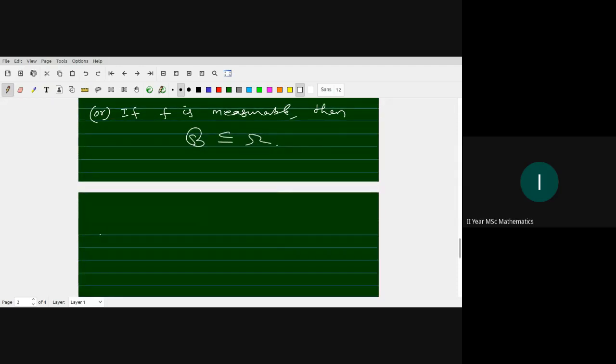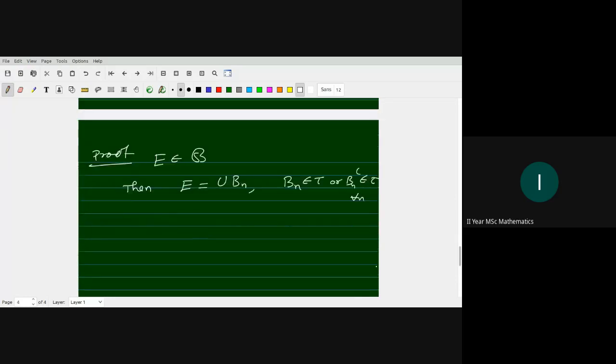Okay. So the proof is very simple. We take E in B, then what about E? The characterization of E: E can be written as a union of Bn, where Bn belongs to tau or Bn complement belongs to tau for all n. This means F inverse of E is the union of F inverse of Bn. What about F inverse of Bn?